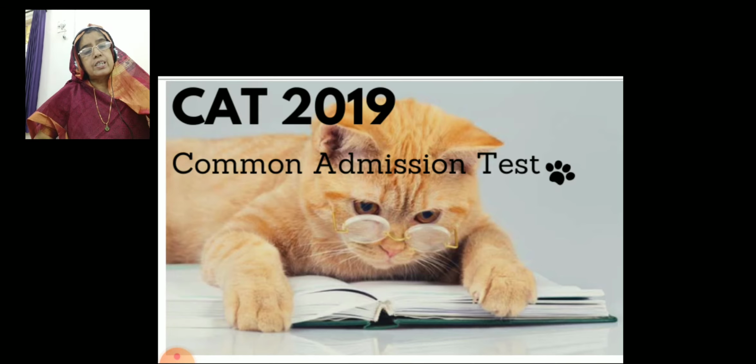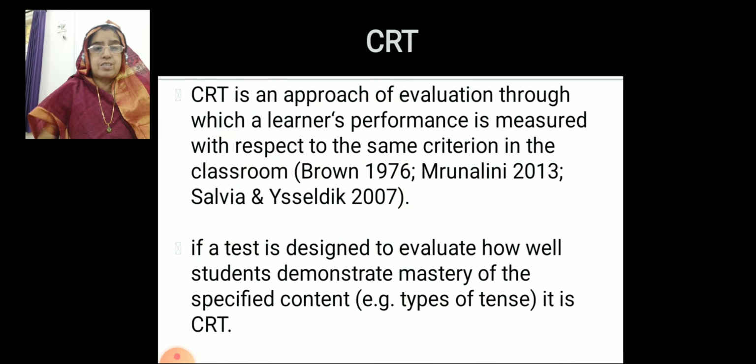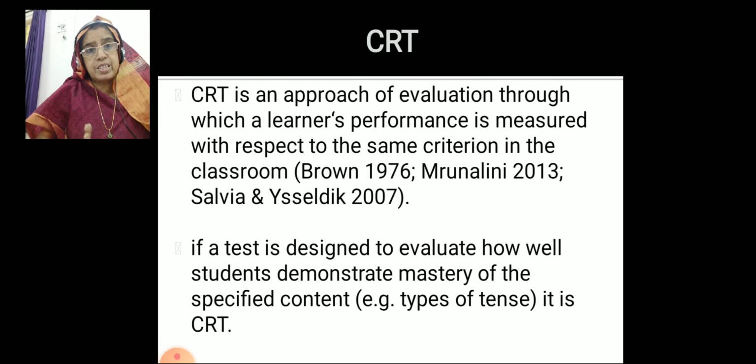So this is the clear-cut difference between norm referenced and criterion referenced test. And it is an approach in evaluation. Both the CRT and NRT come under educational evaluation and measurement. In both the tests, we compare the learner's performance. In NRT we compare with others and other groups, whereas in CRT we are comparing one individual's performance with the prefixed criteria that is fixed by the teacher.